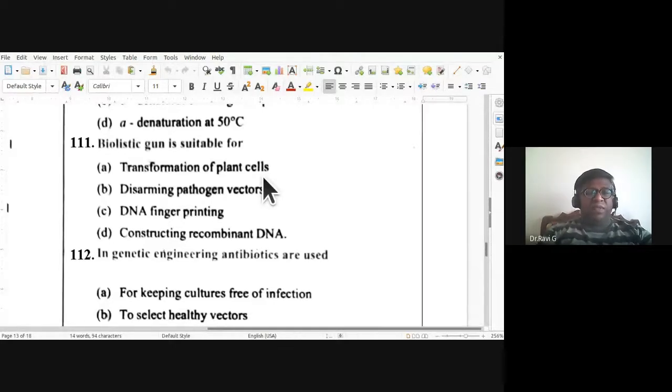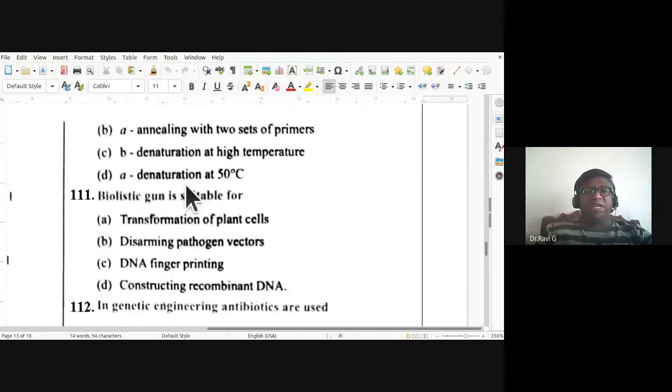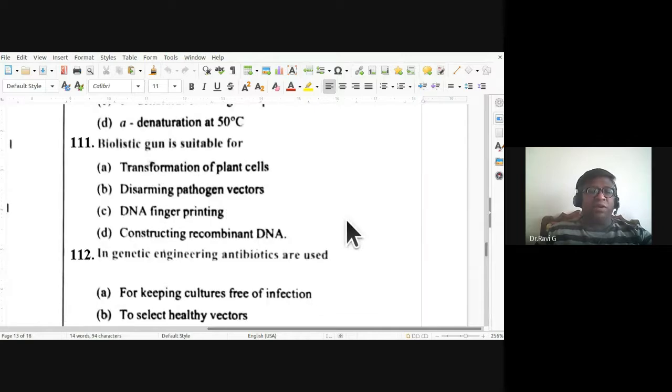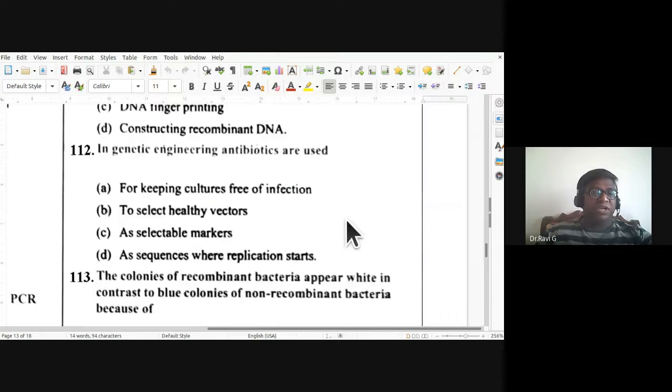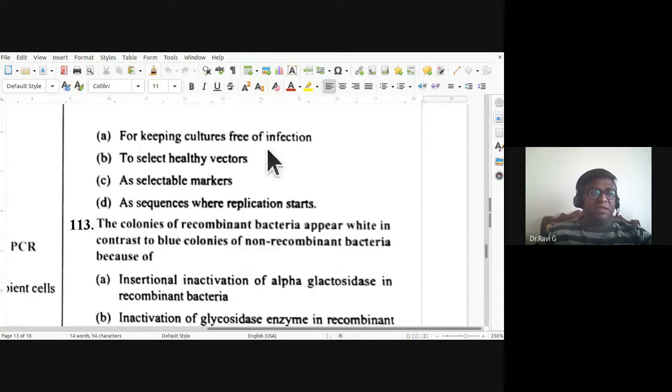In genetic engineering, antibiotics are used for: keeping cultures free of infection, selecting healthy vectors, or as selectable markers.